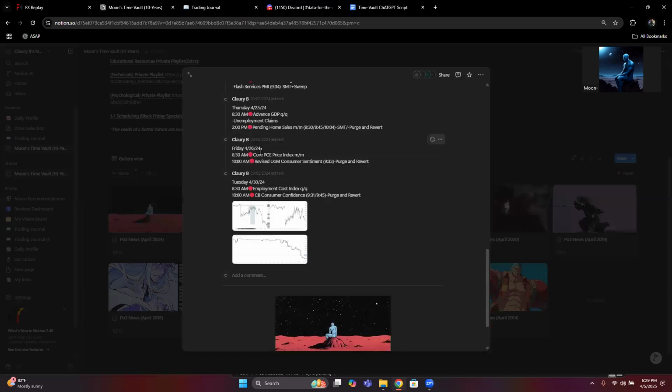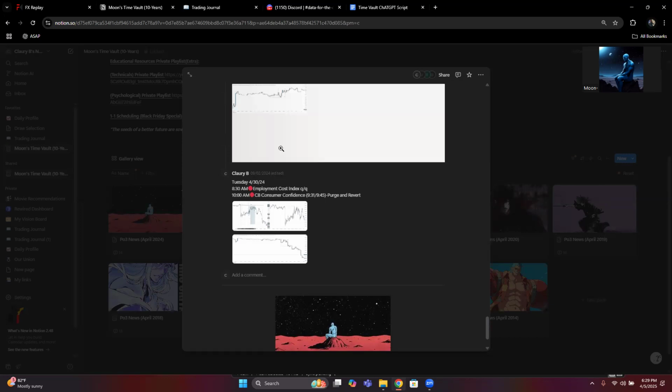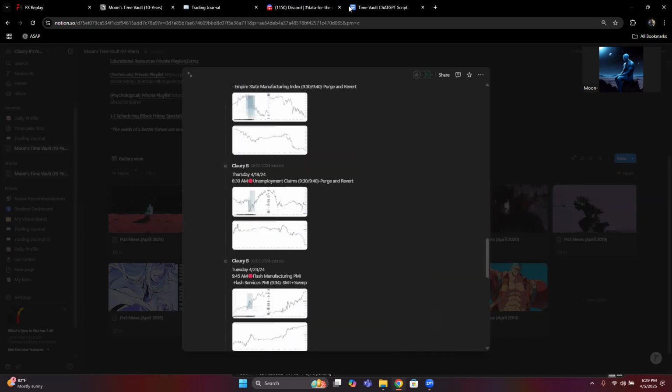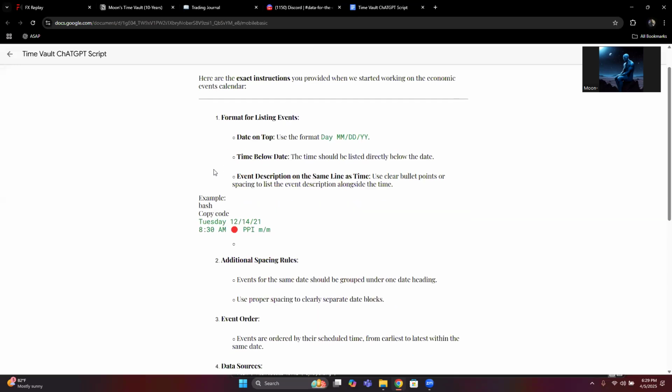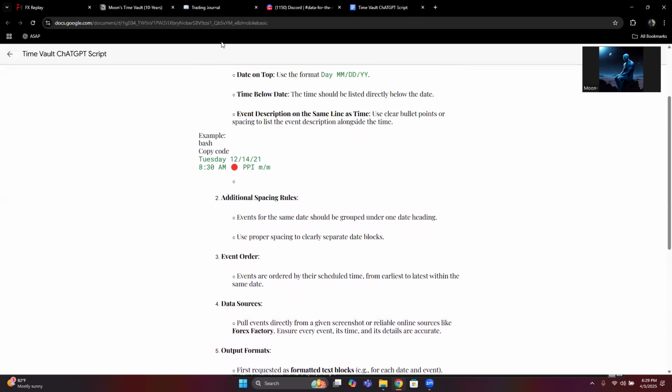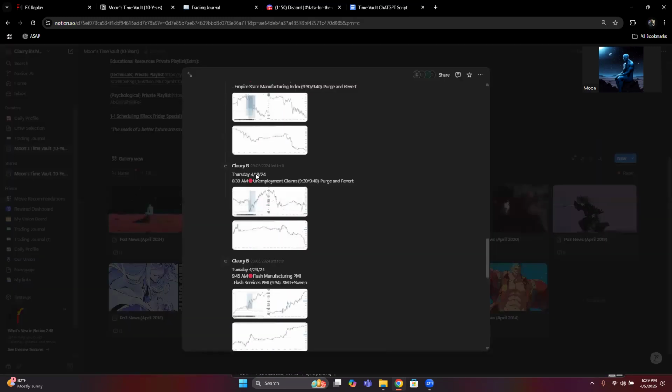You have everything organized. You have the day, the date, the news. You have everything right in a nice, neat format. And ChatGPT can do that for you with this script. So you would just copy and paste this script into ChatGPT, and you'll get it to look just like this, all right, in this format.